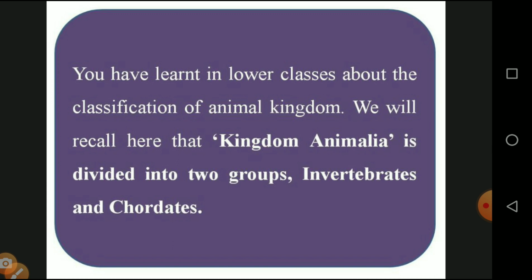They start from Porifera, Platyhelminthes, Aschelminthes, Annelida, Arthropoda, Echinodermata and Chordata. Like that, different types of animal phyla are available, but they are in the form of two groups. One is called invertebrate and the other chordate. Invertebrates consist of different phyla, and chordates consist of another phylum.